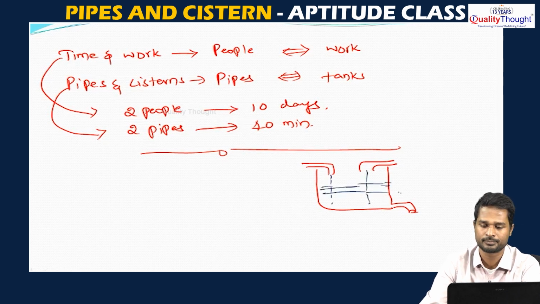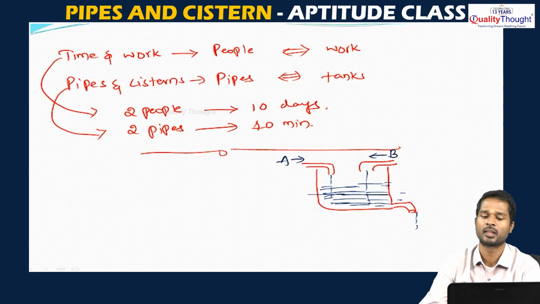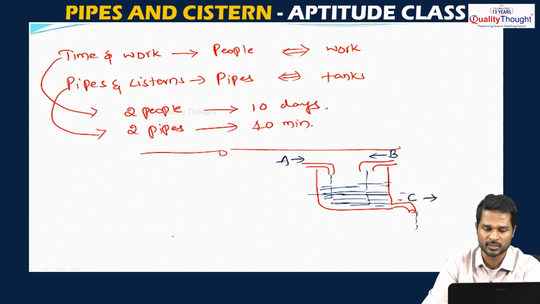Think this is water. Think this is pipe A which is filling the tank and pipe B also filling the tank. Pipes A and B are filling the tank, and consider this is pipe C which is emptying the tank, that means which is removing the water from the tank. In this diagram, A and B are the pipes which are filling the water, C is the pipe which is removing the water from the tank.